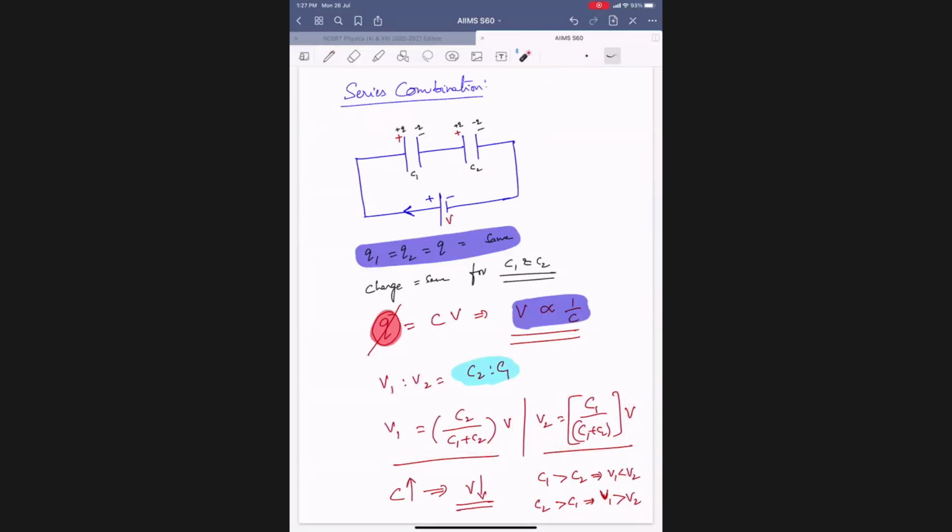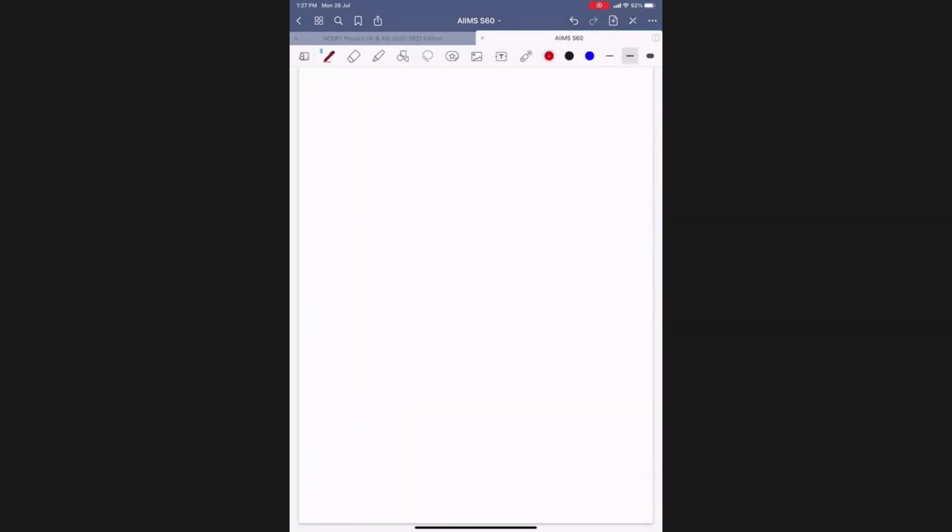So why unnecessarily two capacitors? I will replace these two capacitors, C1 and C2 given, connected to a battery of voltage V. Across the first capacitor, potential difference is V1, across the second V2.